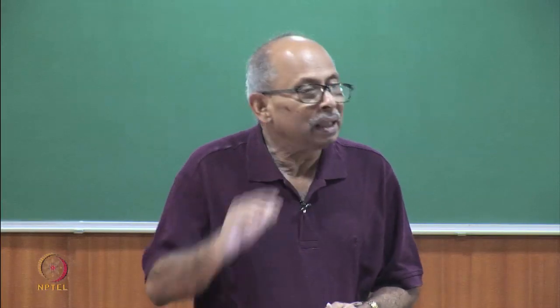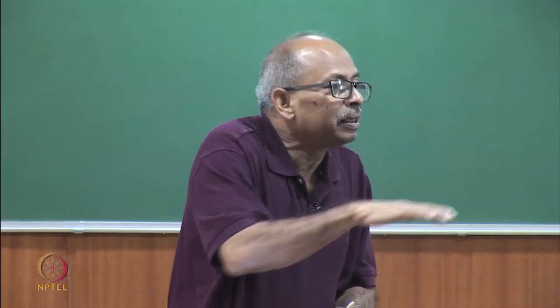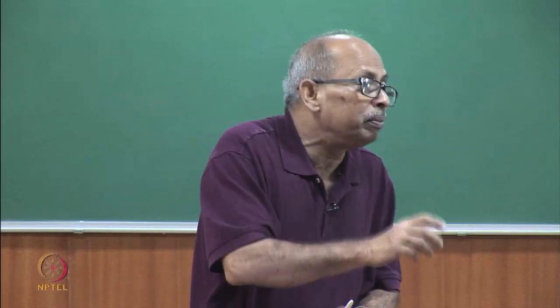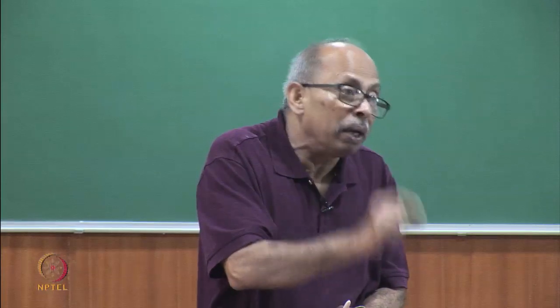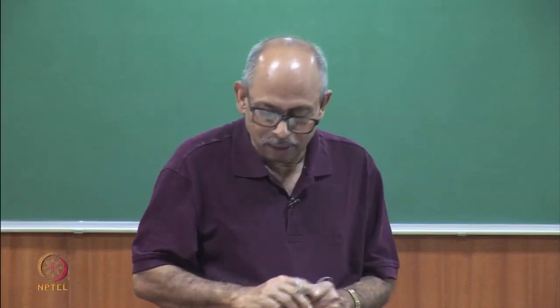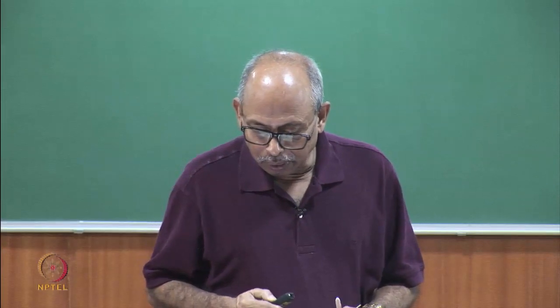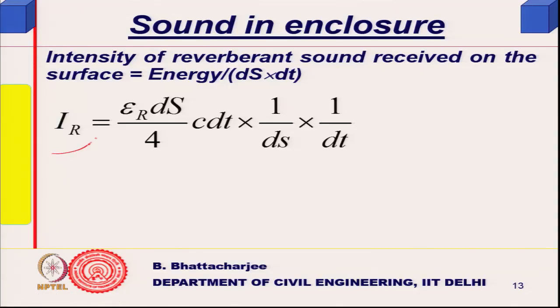So, what is the intensity there divided by dt? So, intensity at the surface, or energy density, intensity is energy density, or energy coming in per unit area per unit time on ds surface, is this divided by ds, right. So, that is what it is. So, energy from the reverberant field will be given by this, and you divide by ds to get the intensity. So, you get simply epsilon r c by 4.